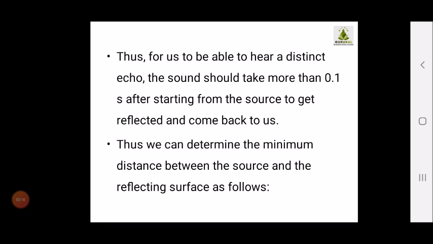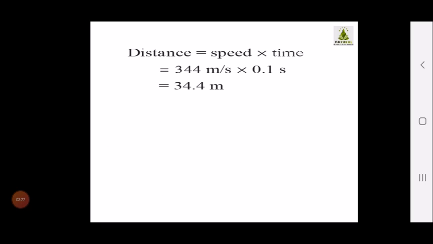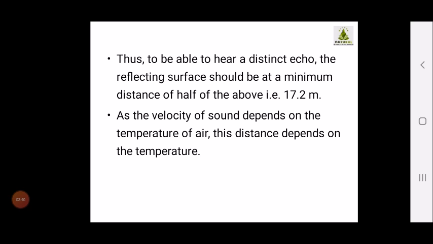Thus we can determine the minimum distance between source and reflecting surface as follows. Distance is equal to speed multiplied by time. Speed is 344 meters per second and time is 0.1 second. So the required distance is 34.4 meters. Thus, to be able to hear a distinct echo, the reflecting surface should be at a minimum distance of half that, about 17.2 meters. The velocity of sound depends upon the temperature, and this distance depends on the temperature.